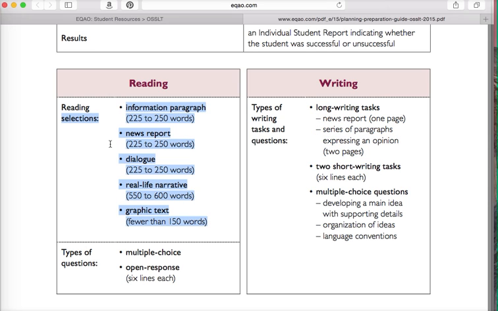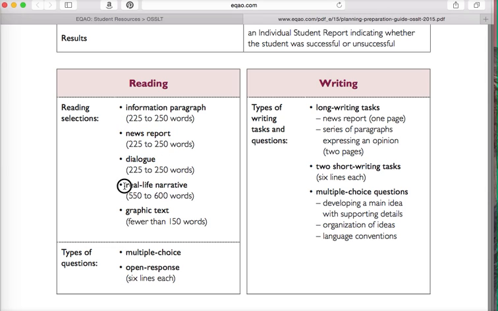So as you can see, the short answer section is based on 5 reading selections. 3 of them are shorter. You have an informational paragraph, which is this length, 225 to 250 words. The news report is also that length, and you'll also get a dialogue at that length.